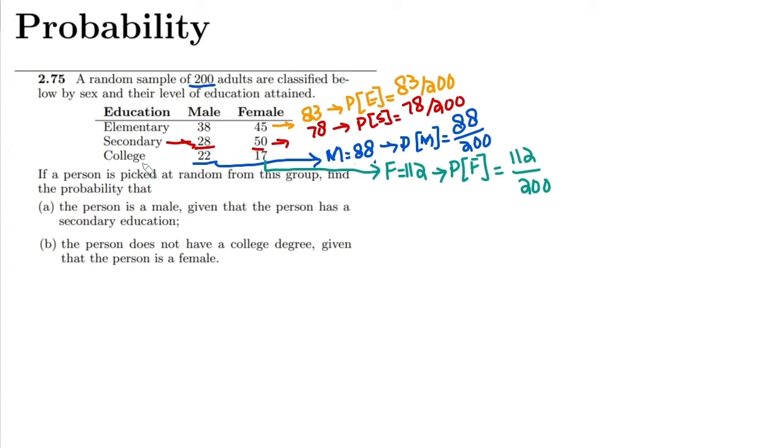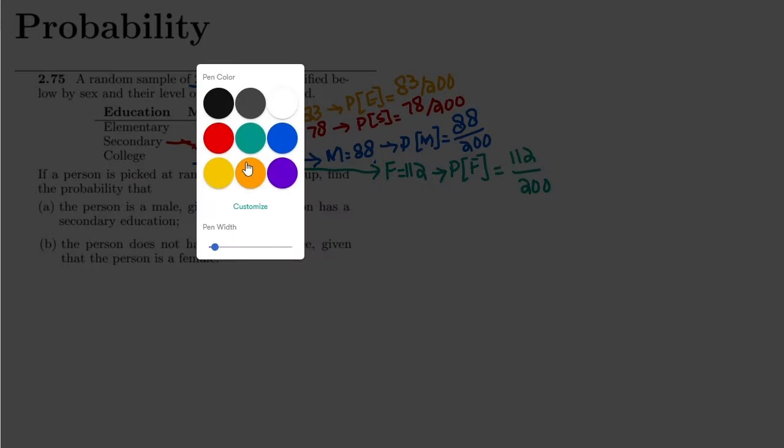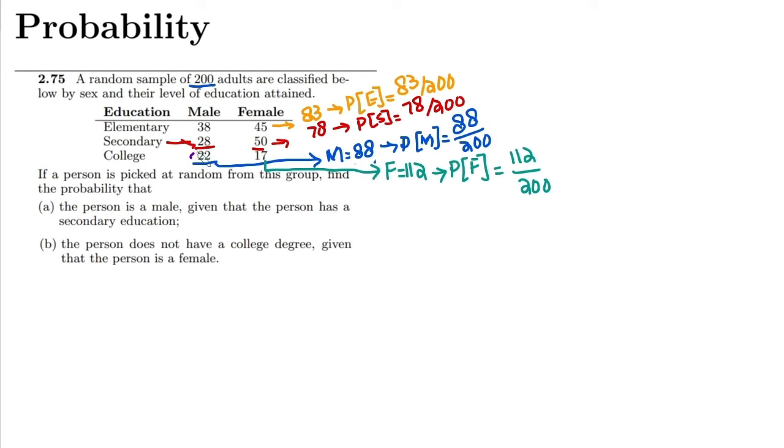Similarly, for the college education, I have to add 22 with 17. So 22 and 17 is 39. Here the probability of the college education, that is P of C, would be 39 divided by 200. So we have found different probabilities on the basis of this table.